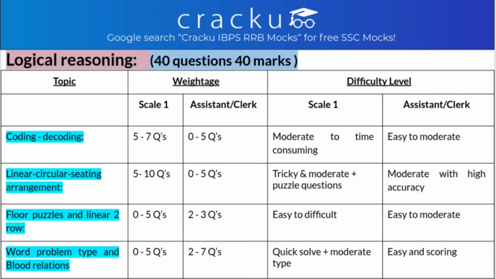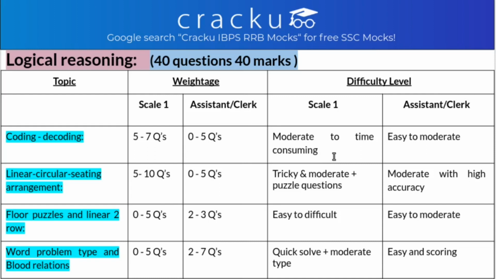So we'll start from logical reasoning, which carries 40 questions and 40 marks. The first one is coding and decoding. In scale 1, you have nearly 5 to 7 questions from coding and decoding, whereas in office assistant you get 0 to 5 questions. If there's a set of coding and decoding in the paper, there are 5 questions from this topic. In scale 1, it is moderate and time consuming, but in office assistant they are easy to moderate and even scoring.